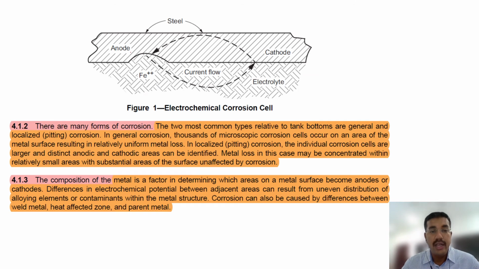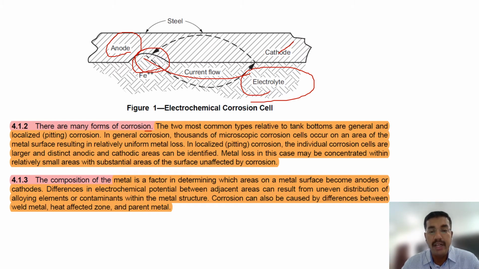So this is the anode area, and this is the cathode area. This is a complete steel material. This is the electrolyte. So the current, this is iron, the current is flowing from the anode to the cathode area, and there is a chemical formula for this one. I didn't explain it here because it is useless to explain. This never comes in the exam. Okay. So there are many forms of corrosion.